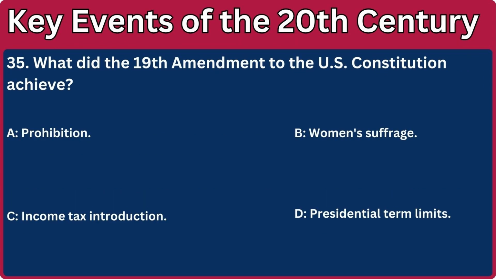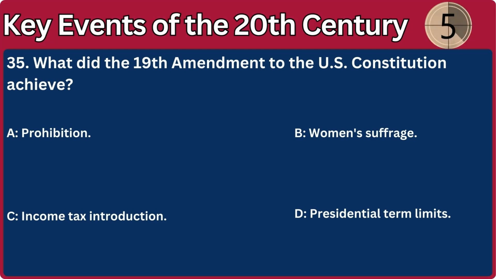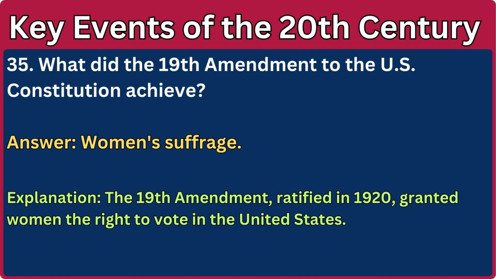spaces. 35. What did the 19th Amendment to the U.S. Constitution achieve? A. Prohibition. B. Women's suffrage. C. Income tax introduction. D. Presidential term limits. Answer: Women's suffrage. Explanation: The 19th Amendment, ratified in 1920, granted women the right to vote in the United States.